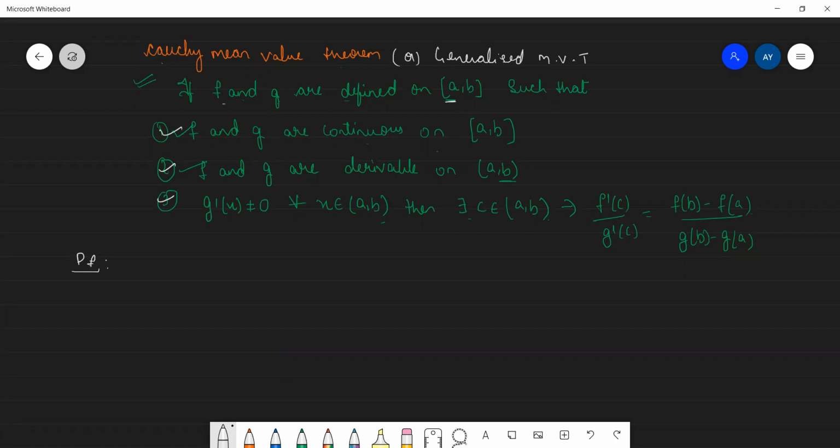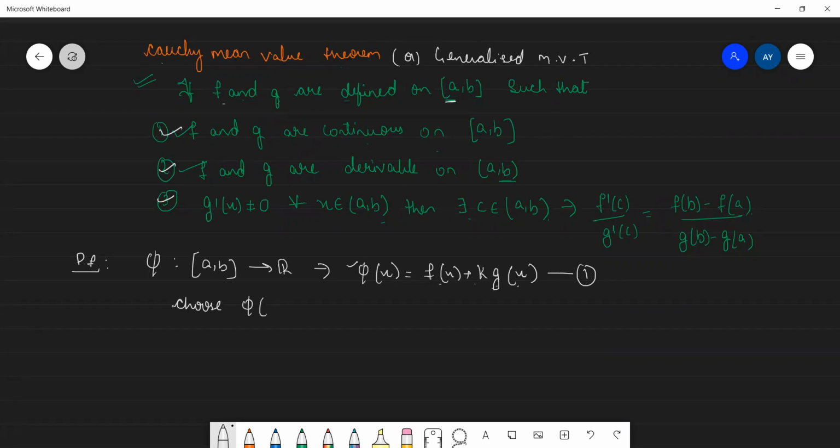So we'll just take a function phi mapping from [a, b] to R. I'm defining this function in such a way that phi of x is equal to f of x plus k into g of x. Let this be equation 1. How am I defining phi of x? f of x plus k into g of x, where k is a constant. And let us choose phi of a is equal to phi of b.